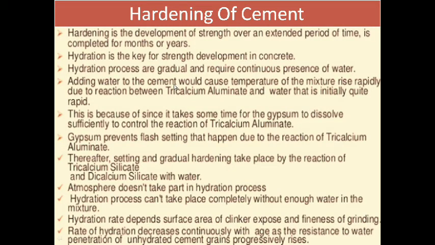Adding water to the cement causes the temperature of the mixture to rise rapidly, due to the reaction between tricalcium aluminate, that is C3A, and water, which is initially quite rapid. This is because it takes some time for the gypsum to dissolve sufficiently to control the reaction of the tricalcium aluminate. Here the gypsum prevents flash setting, which is due to the reaction of tricalcium aluminate. Thereafter setting and gradual hardening take place by the reaction of tricalcium silicate and dicalcium silicate with the water.